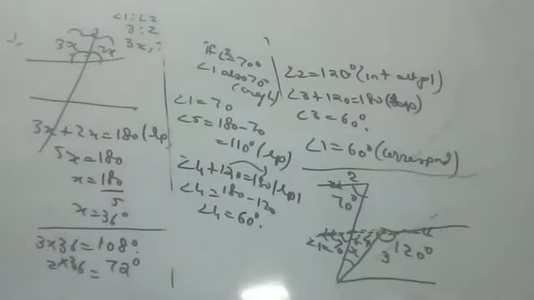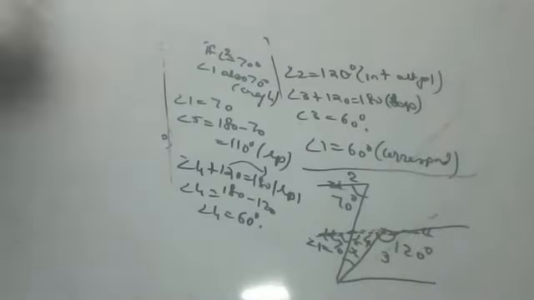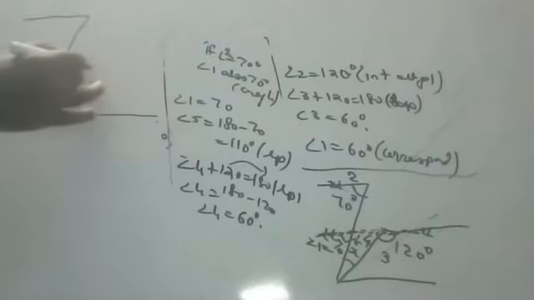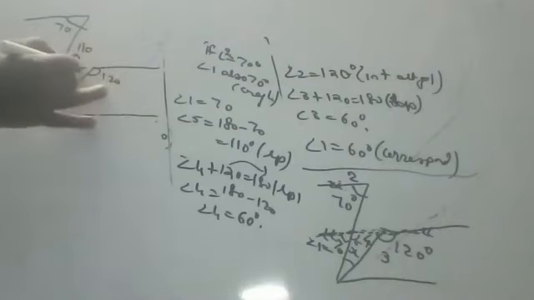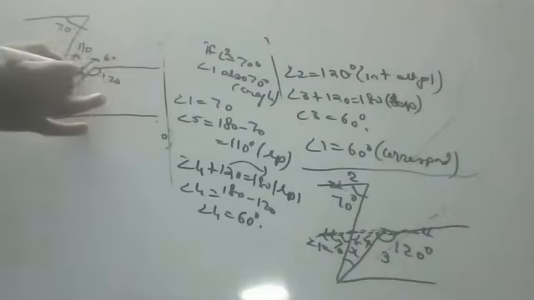Okay, those who are getting 30 and are confused, again I will draw the diagram, children. Don't get confused. See here, the figure is like this. If this is 70, this is also 70 because corresponding angles. If this is 70, this is 110 because linear pair. And if this is 120, this is 60, children, because linear pair.